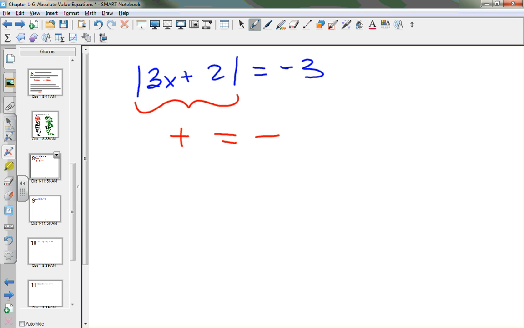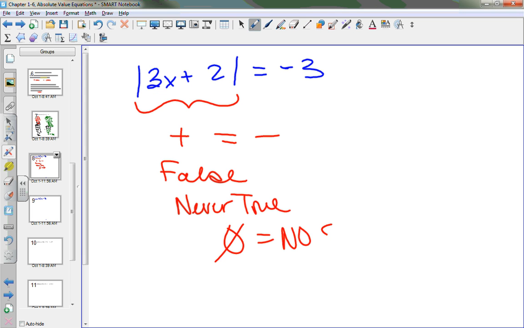Can a positive ever equal a negative? Can positive $25 equal negative $25? If it does, we're up the creek, right? So my question to you, is this true or false? It is a false statement. Can this ever happen? No. Since this can never happen, this is what we call no solution.